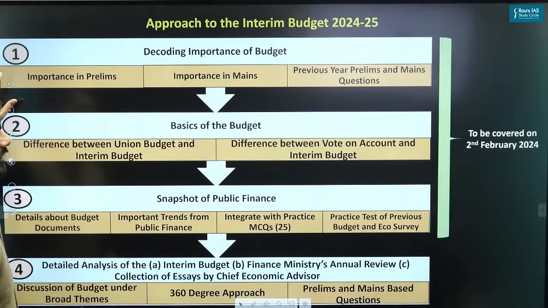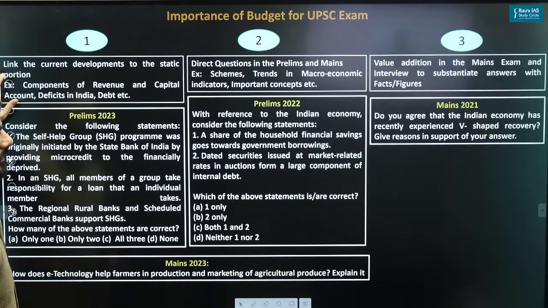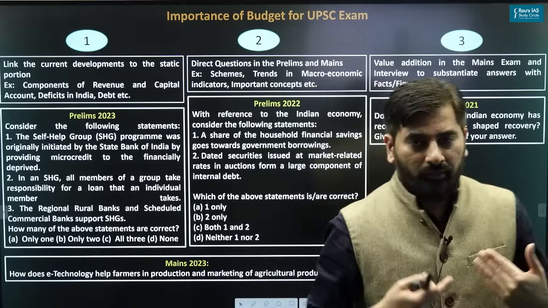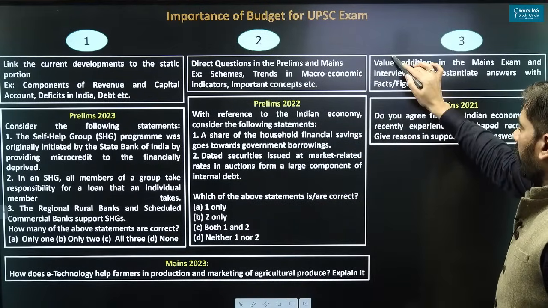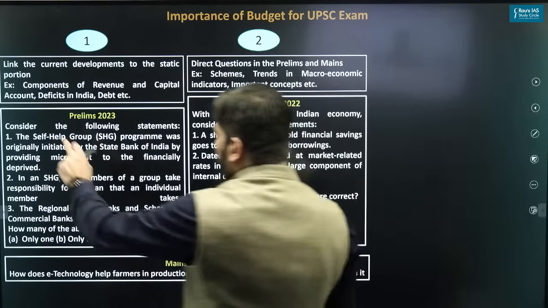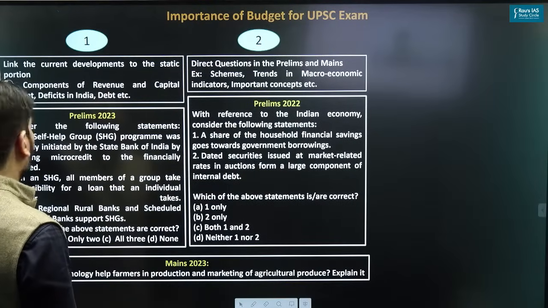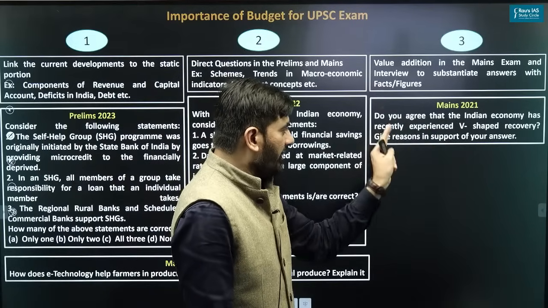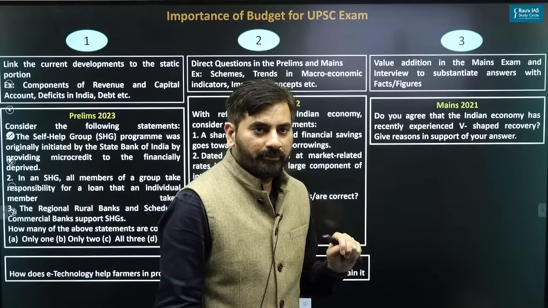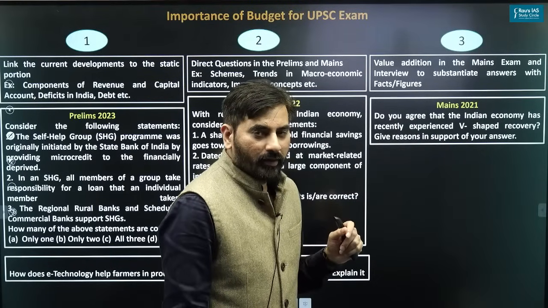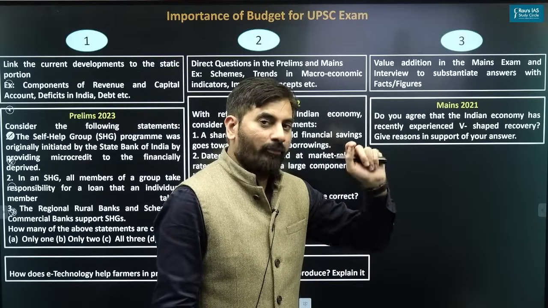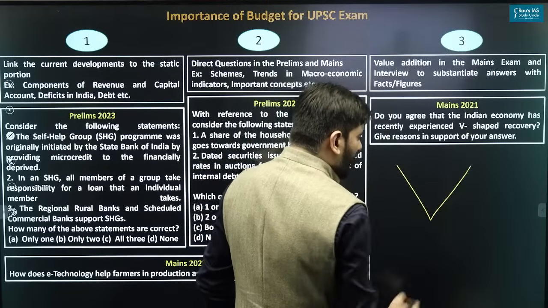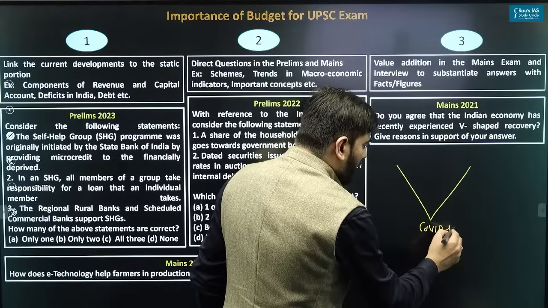And the third aspect is, by going through the budget and the economic survey, you can have a lot of value addition points in the mains examination. A case in point is in mains 2021, we had a question: Do you think Indian economy has recently experienced V-shaped recovery? Now, why was this asked? Because the economic survey had pointed out that the Indian economy has registered V-shaped recovery in the aftermath of COVID-19 pandemic.